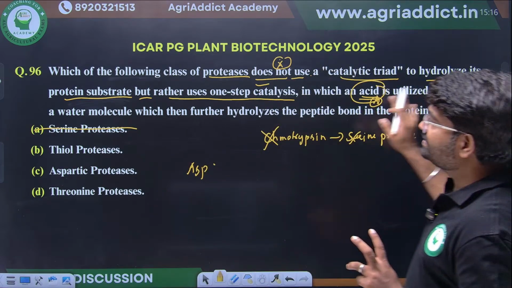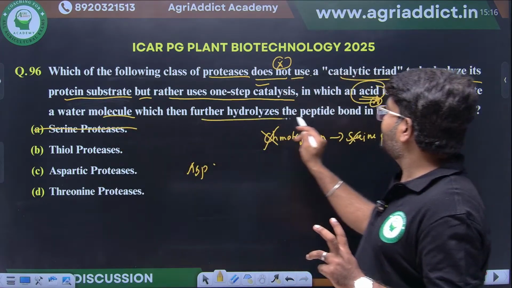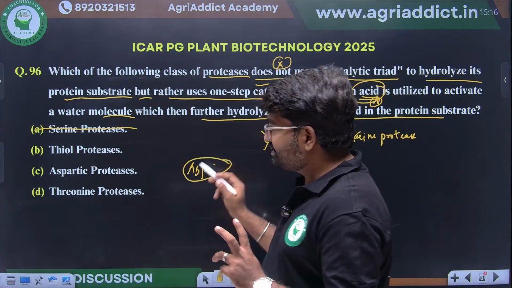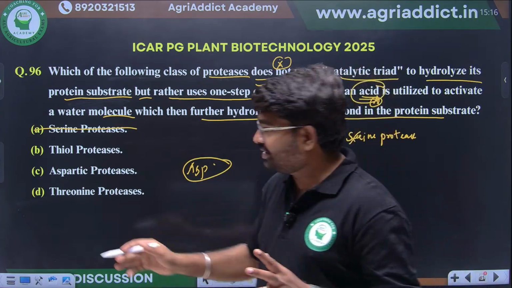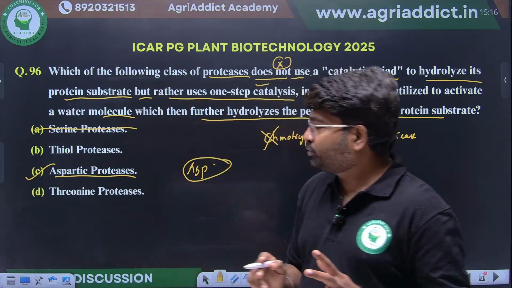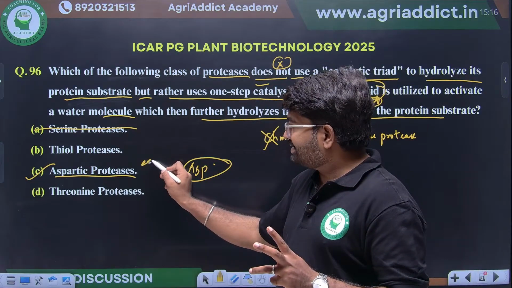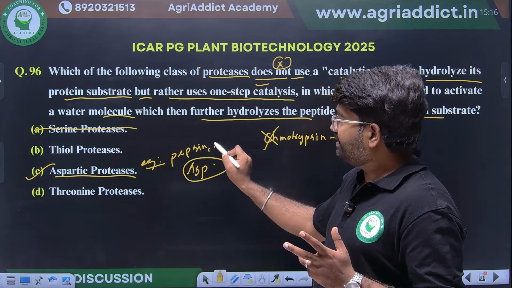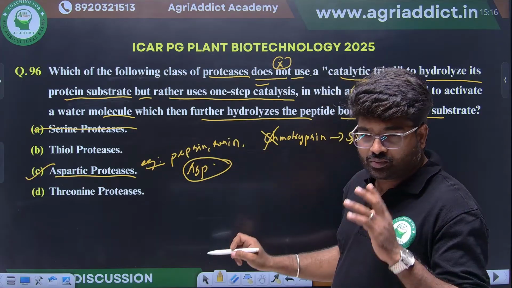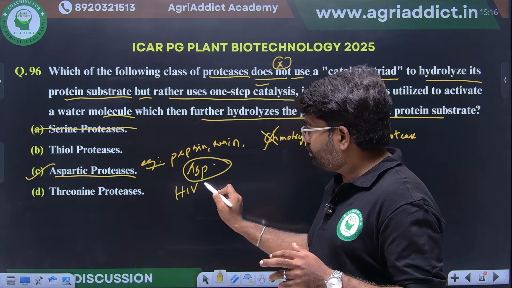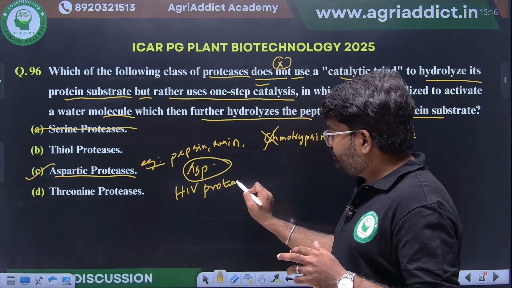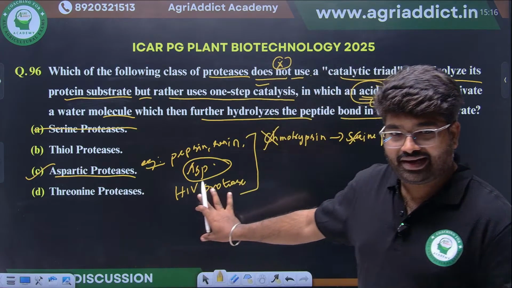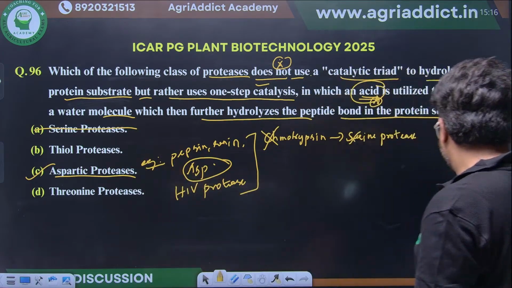Aspartic acid is utilized to activate a water molecule, which then further hydrolyzes the peptide bond in the protein substrate. So we can easily say from here itself, it is an acid protease. The right option will be aspartic protease. Examples of this acid protease they can ask us: pepsin, renin, and most important, HIV protease. HIV protease is an example of aspartic acid protease. Clear? So the right option is aspartic protease.